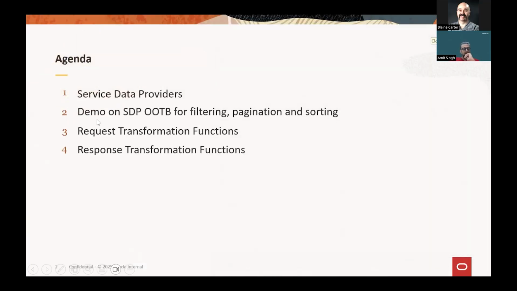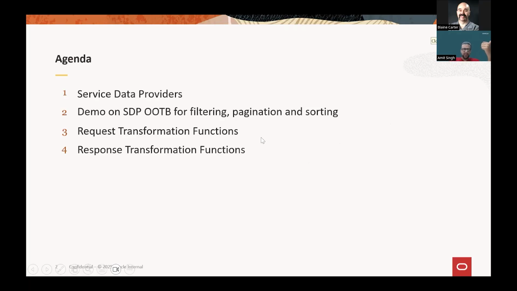For the agenda, we'll see what service data providers are. We'll have a quick demo on the out-of-the-box features that the SDP provides when we use a Visual Builder Business Object or the Fusion REST API, where we get out-of-the-box filtering, pagination, and so on. Then we'll try to implement the same out-of-the-box features when we integrate with any other APIs.